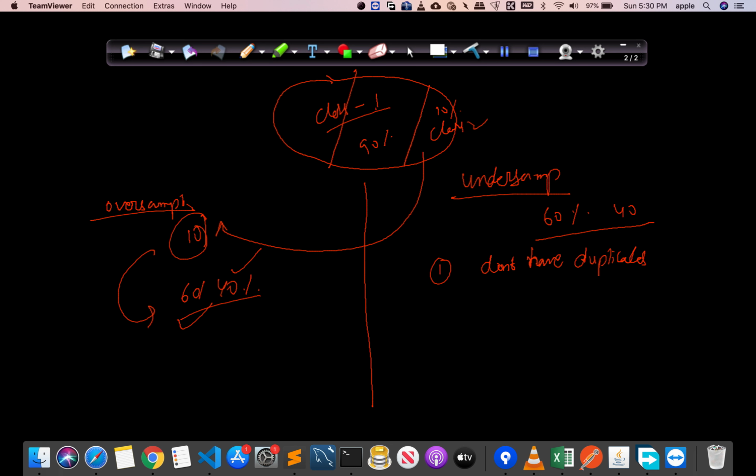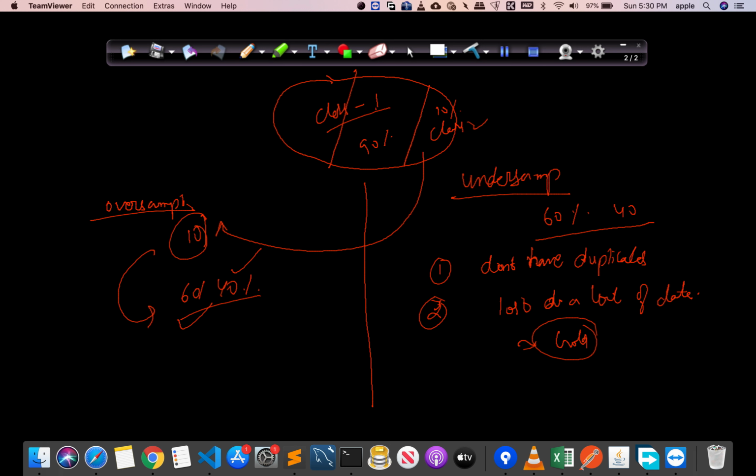Now what is the disadvantage? The disadvantage is we have lost a lot of data. And in machine learning, data is equivalent to gold, because having a proper amount of data is very difficult in the machine learning field. So these are the advantage and disadvantage.